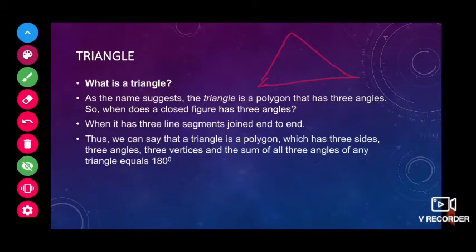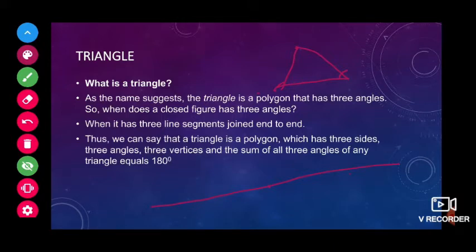Okay, one more definition we have for the triangle, children. If we take three non-collinear points, collinear points being points that lie on the same line, so non-collinear points do not lie on the same line, and we join the three non-collinear points, then it will form a triangle.